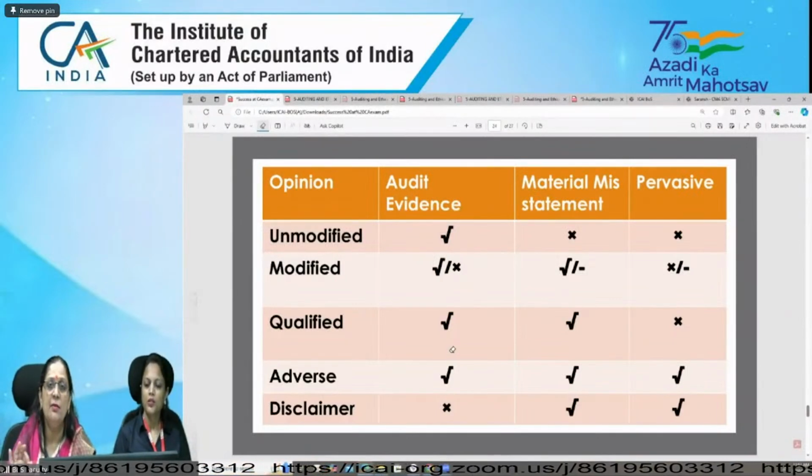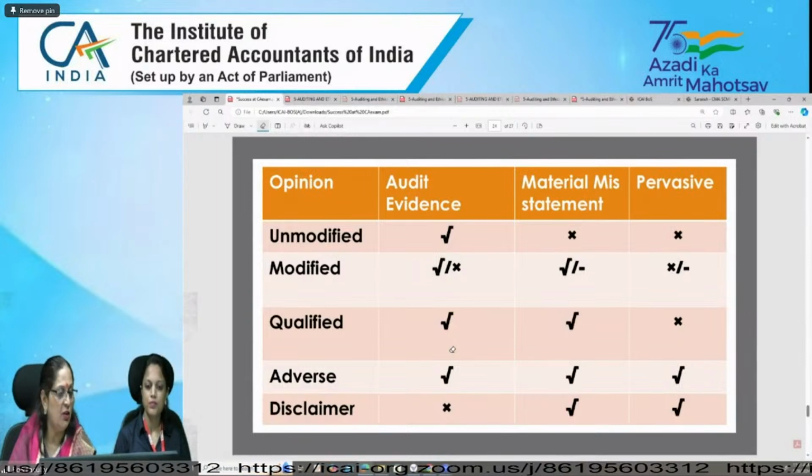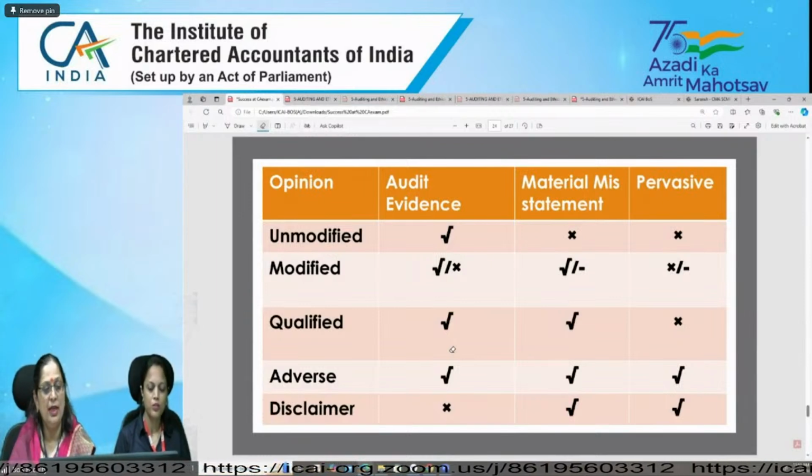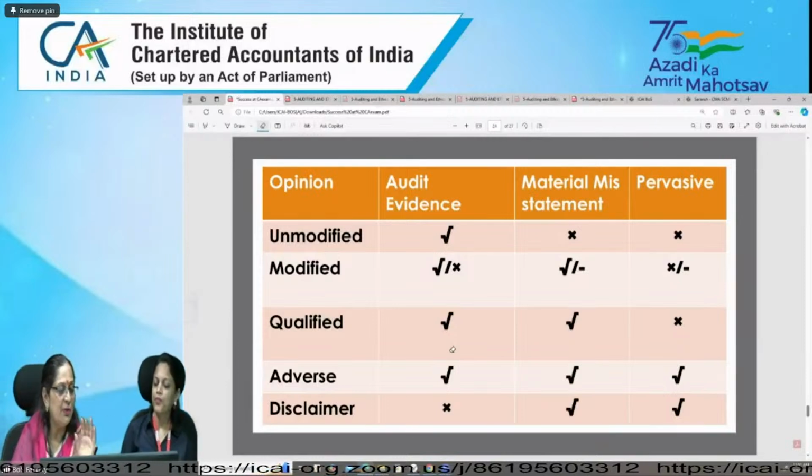For your intermediate level, we are having only knowledge and comprehension. A small chart is being prepared by Tanya madam.